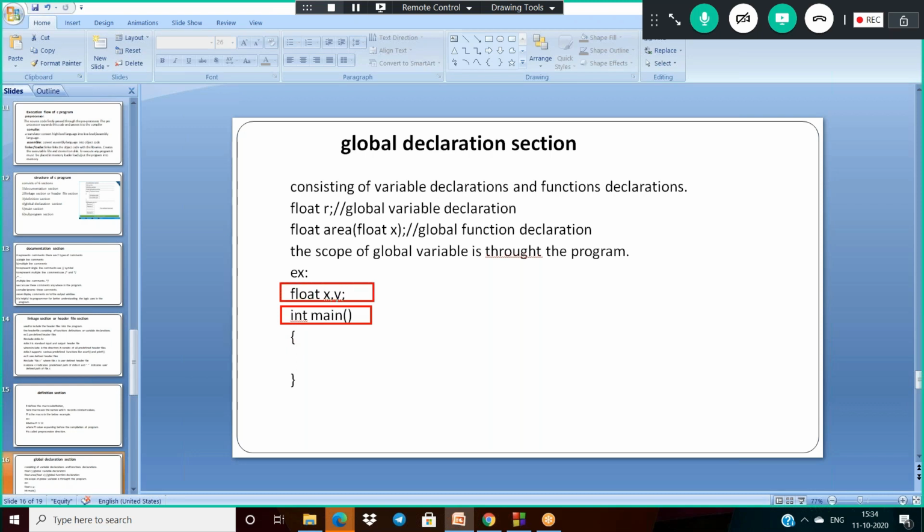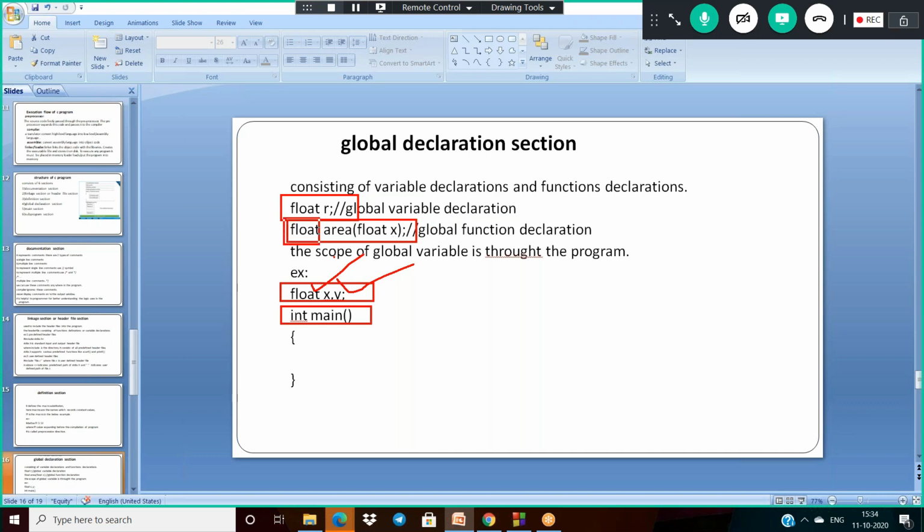In the above main section, if I am declaring any variable, that is a global declaration section. What is the advantage if you declare a variable globally? You can use these variables x and y anywhere throughout the program. That is why we have to represent them globally. So if I am representing a variable r as global, I can access this r anywhere in the program. And not only variables, we can declare functions also.